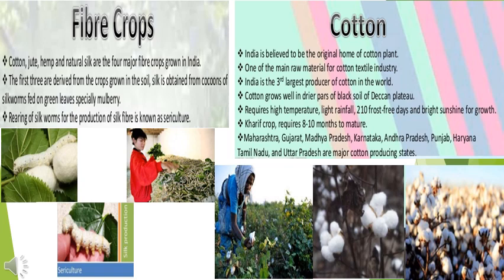Cotton grows well in the drier parts of the black soil of the Deccan Plateau. It requires high temperature, light rainfall, 210 frost-free days and bright sunshine for growth. It is a kharif crop which requires 8 to 10 months to mature. Maharashtra, Gujarat, Madhya Pradesh, Karnataka, Andhra Pradesh, Punjab, Haryana, Tamil Nadu and Uttar Pradesh are the major cotton producing states of India.